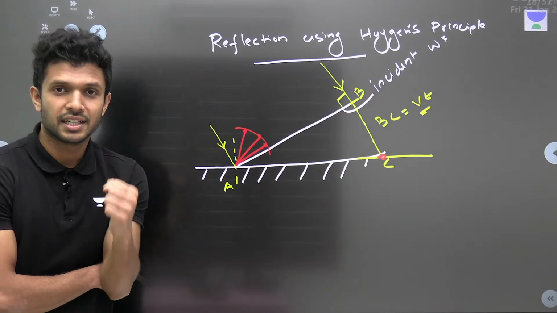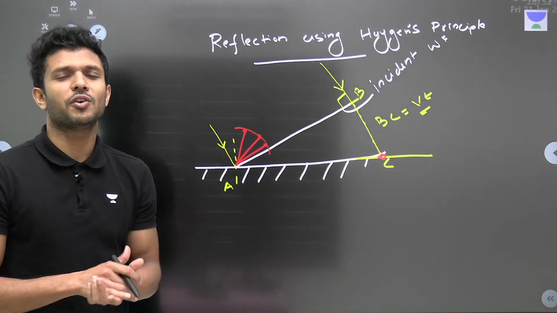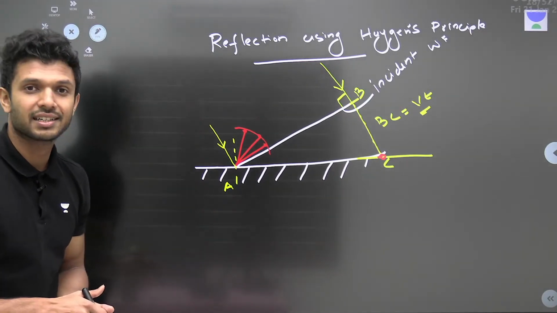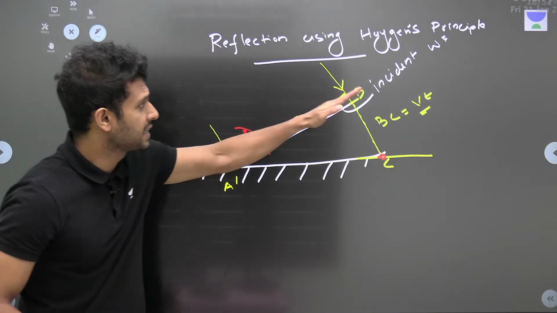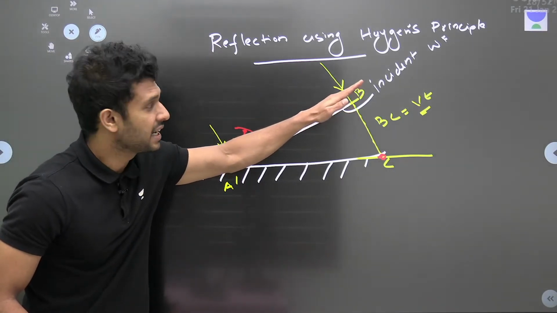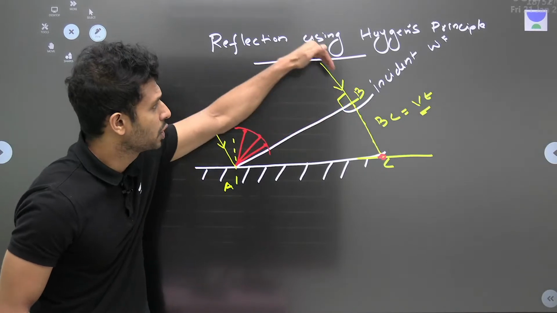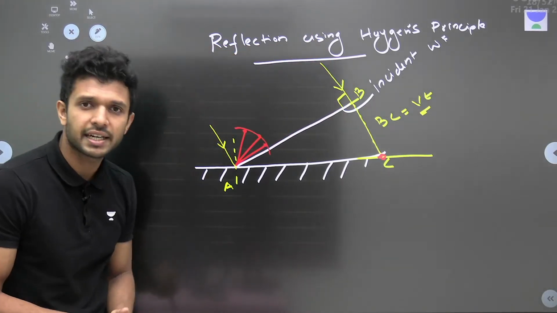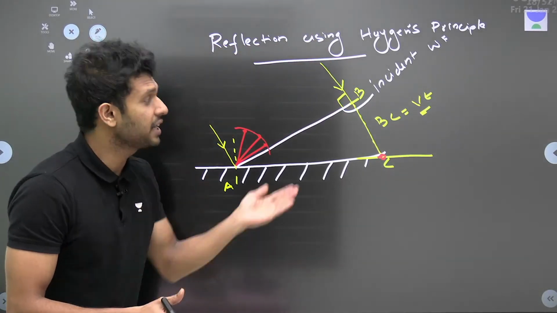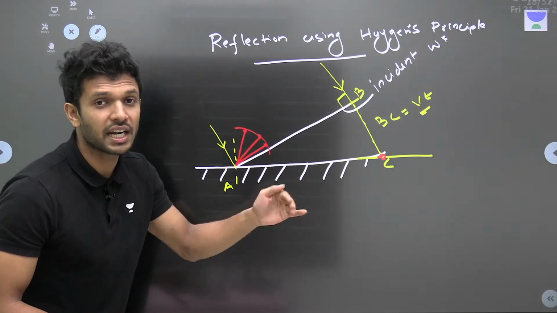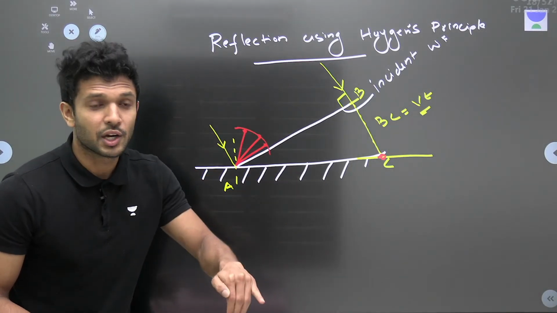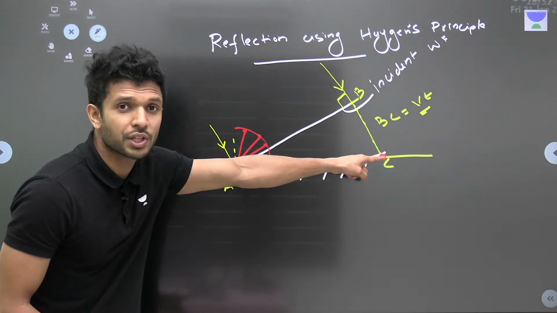Kaise? We can introduce the concept of the wavefront again. Because this was the incident wavefront, right? The incident wavefront passes through both the incident rays of light. So the wavefront after reflection, what do we call it? The reflected wavefront, won't it be passing through both the rays of light?